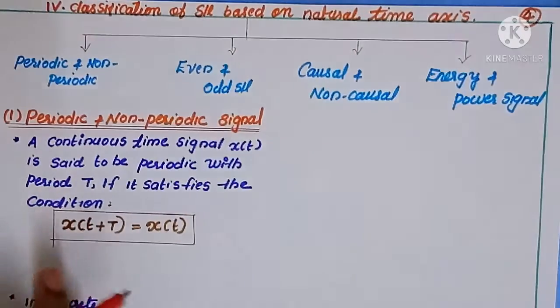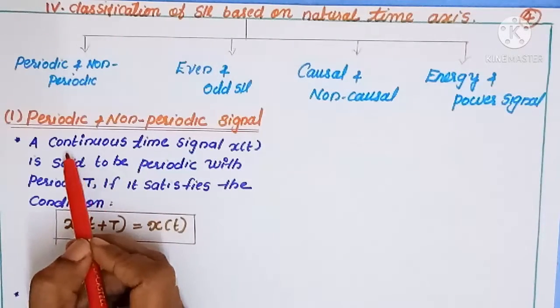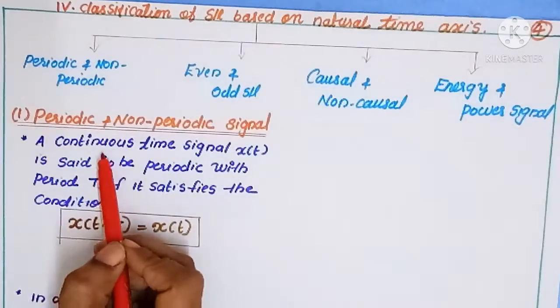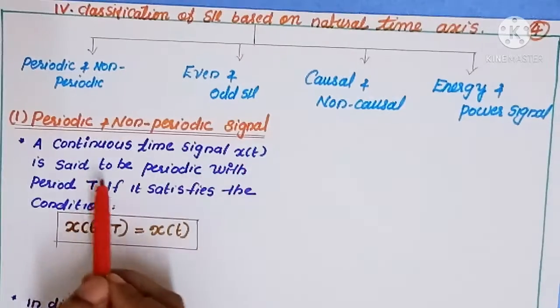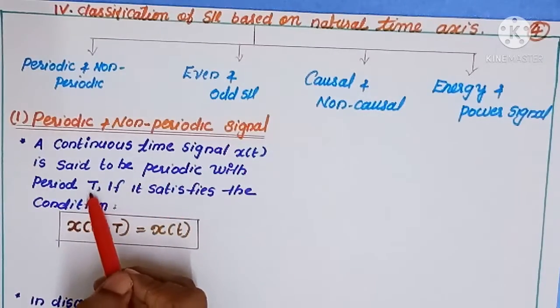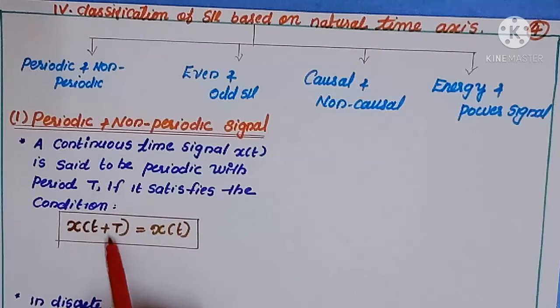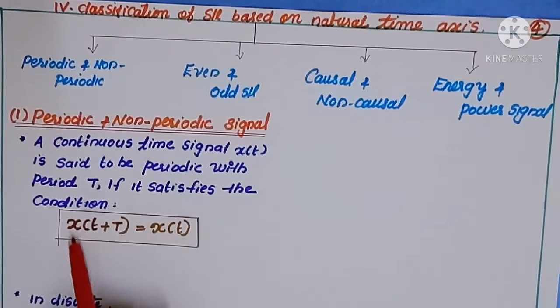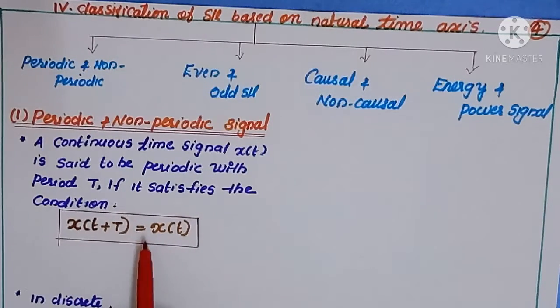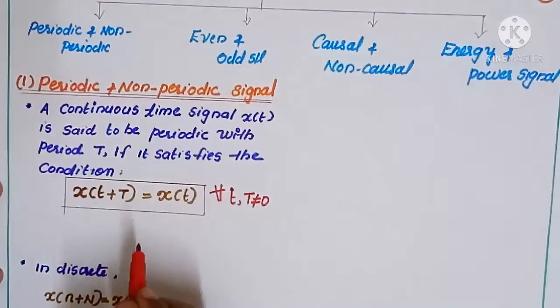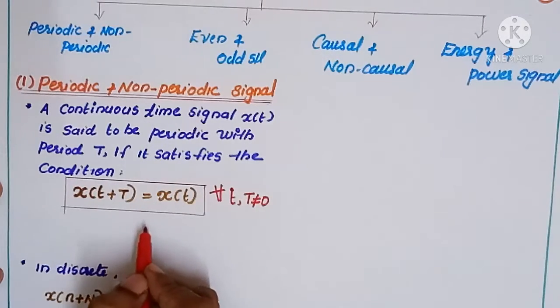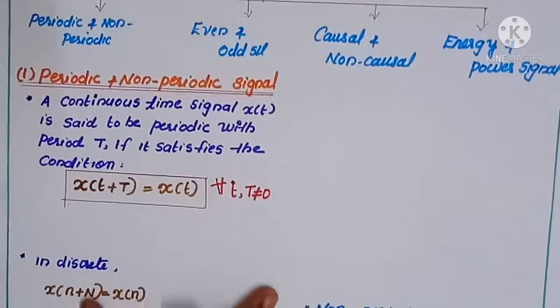Then what is the definition of a periodic signal? We can define a continuous time signal x of t is said to be periodic with period T if it satisfies the condition x of t plus T should be equal to x of t. What is the condition of a periodic signal? x of t plus T should be equal to x of t. Then we can say that the continuous signal is a periodic signal. That means a signal is repeating at a regular interval of time. So we can consider one example.